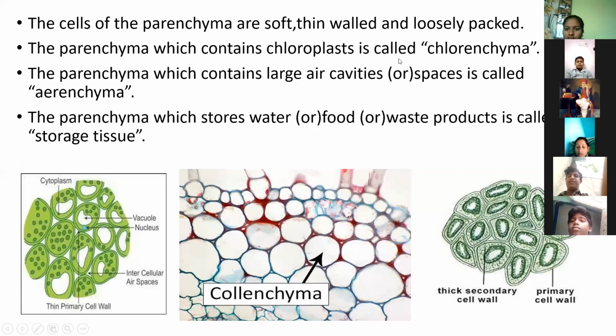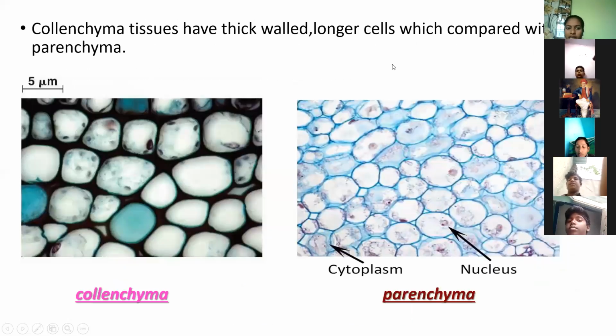Compared to the parenchyma, the collenchyma cells are very thick walled.